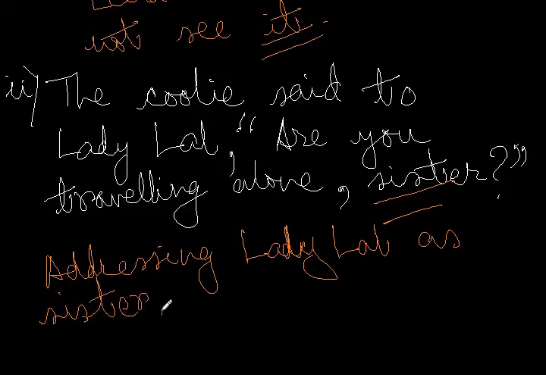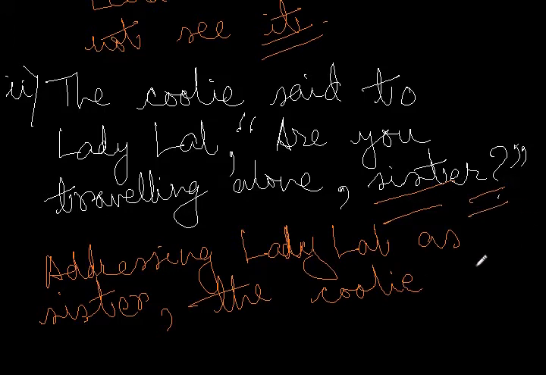Don't forget to put this comma. Addressing Lady Lal as sister, the coolie, because it's an interrogative sentence, the coolie asked her. Of course, Lady Lal is a woman, so the coolie asked her.